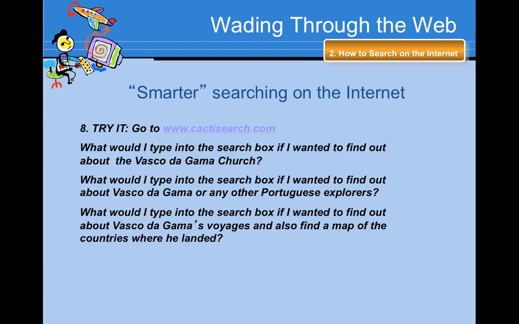What would you type into the search box if you wanted to find out about the Vasco da Gama Church? What would you type into the search box if you wanted to find out about Vasco da Gama or any other Portuguese explorers? And what would you type into the search box if you want to find out about Vasco da Gama's voyages and also find a map of the countries where he landed? Go ahead and pause this video and do those for me right now.